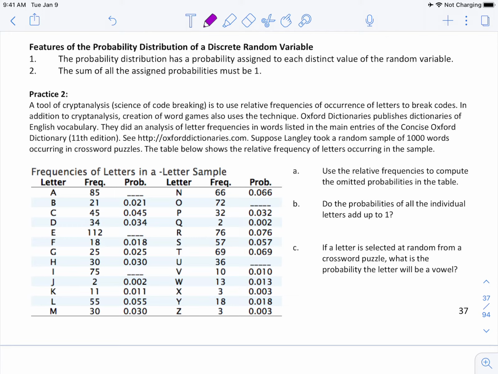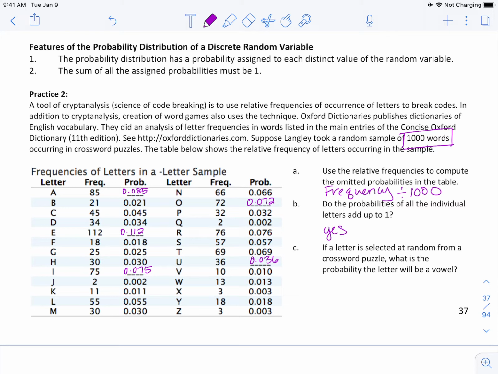A says use the relative frequencies to compute the omitted probabilities in the table. So we're going to take the frequency and then we're going to divide by this total, 1,000, to get the probability. So for A, this is going to be 0.085. For E, it's going to be 0.112. For I, 0.075. O, 0.072. And U, 0.036. Do the probabilities of all the individual letters add up to 1?